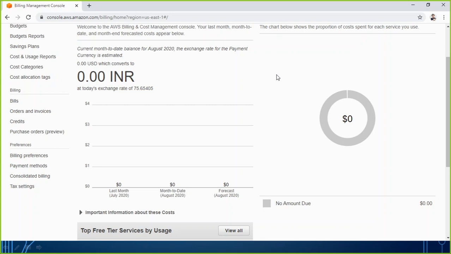Because if you let it keep running, some amount of bill will be generated, because that is what pay as you use means. If you use it for some specific time, obviously some bill amount will be there.